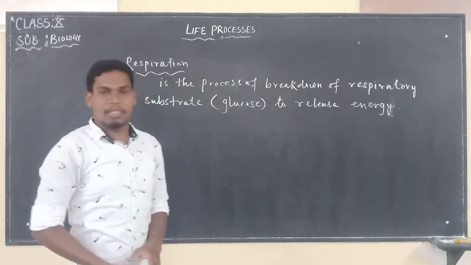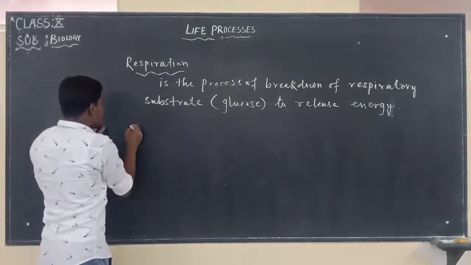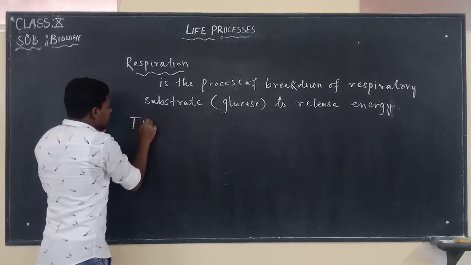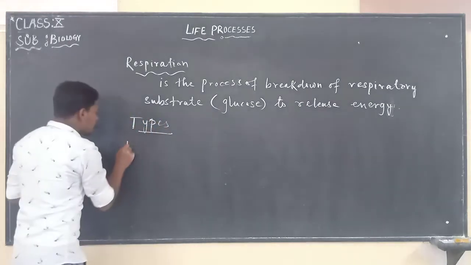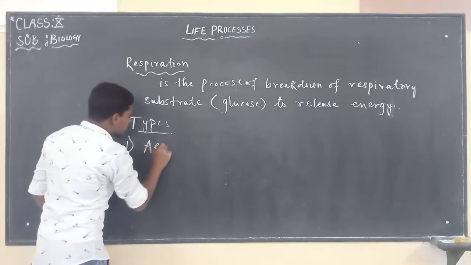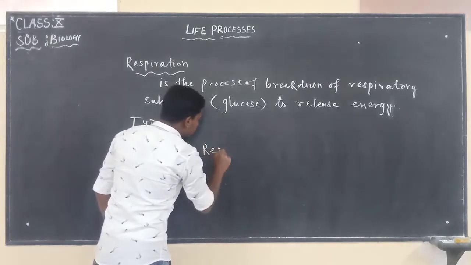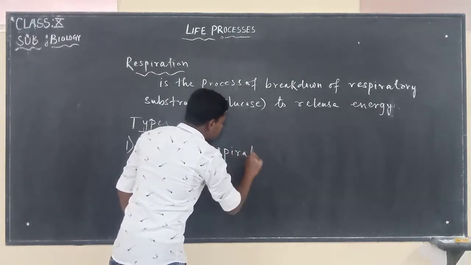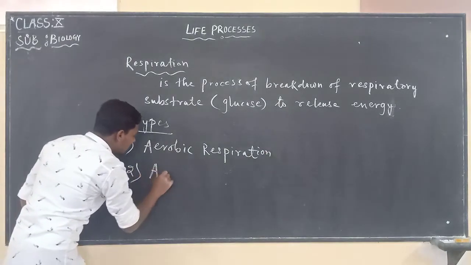And we know that respiration is of two types. The first one is aerobic respiration, and the other one is anaerobic respiration.